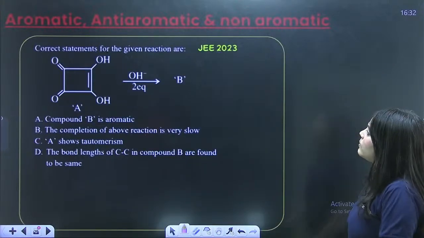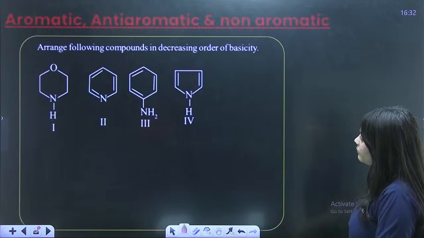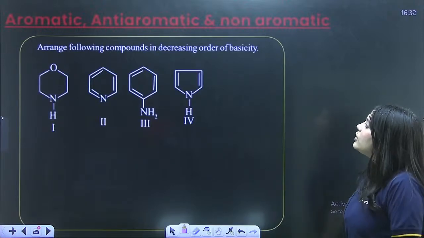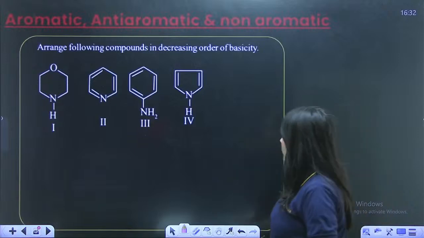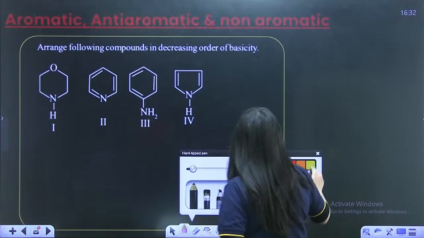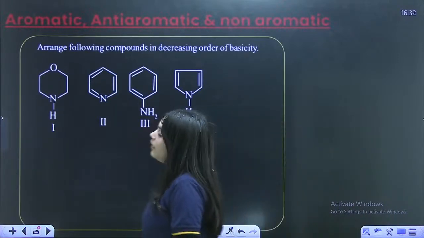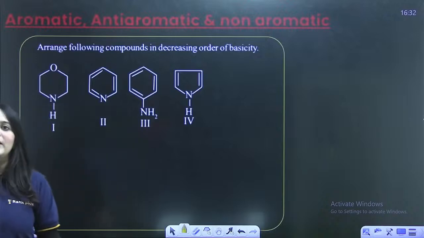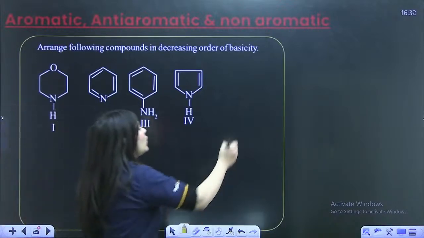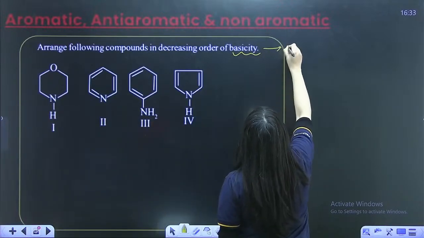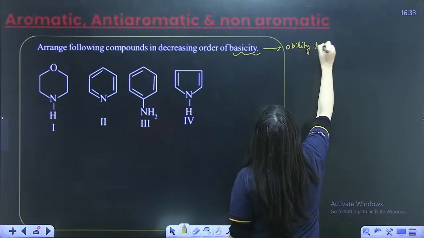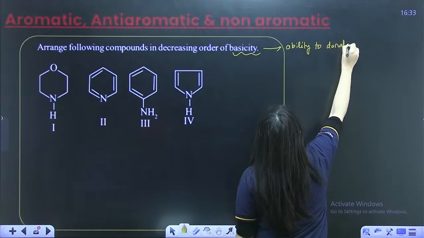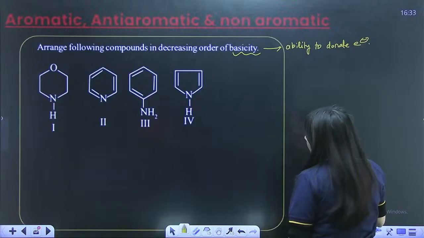Okay, now let us move forward to the next question, which is this. Arrange the following compounds in decreasing order of basicity. We've already done a lot of questions based on that. What is basicity? Once again, basicity is the ability to donate electrons, right? Ability to donate electrons is basicity. Now look at this question.